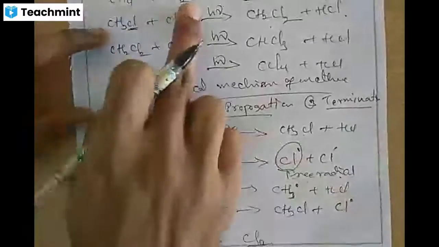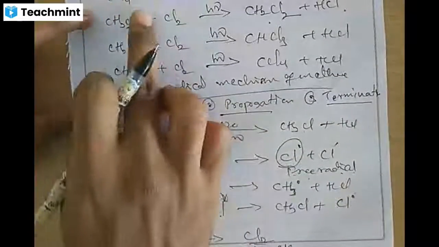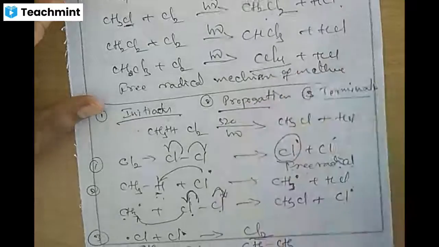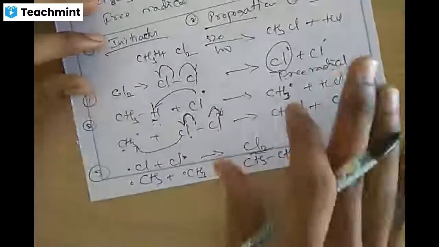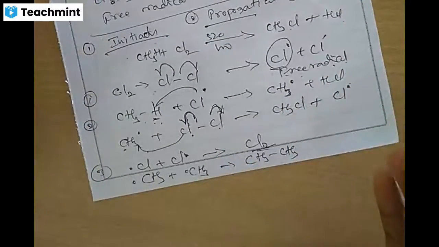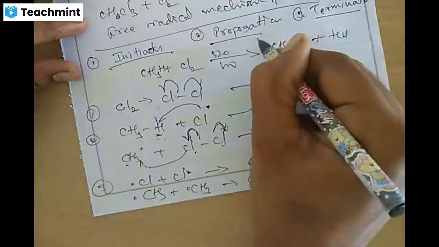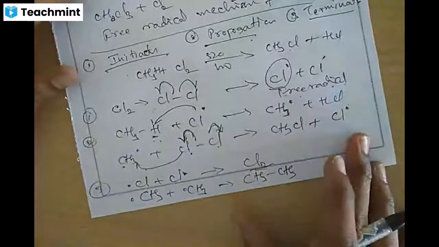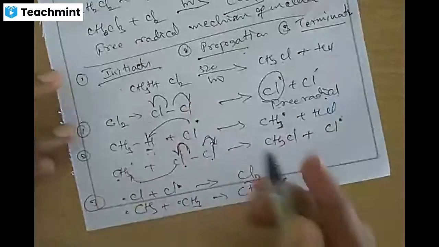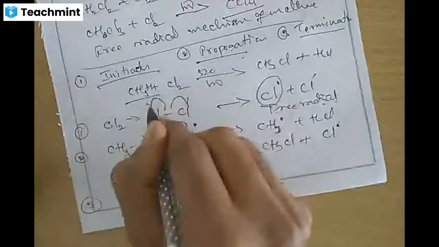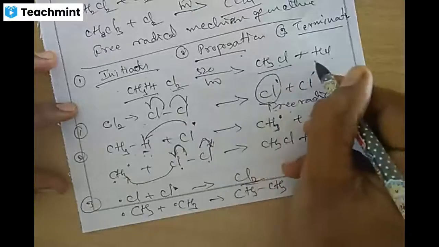In the reaction, CH4, with all the hydrogens replaced with chlorine, will form carbon tetrachloride. How is it the chlorination of methane? How does the process take place? Chain initiation, chain propagation, chain termination. Look here, I'm saying this is a reaction. Methane reacting with chlorine will give CH3Cl and HCl.